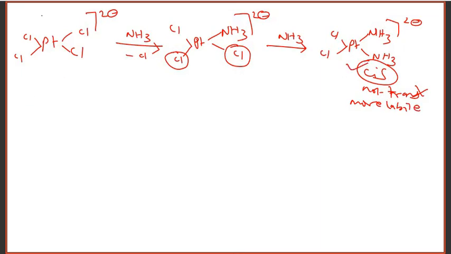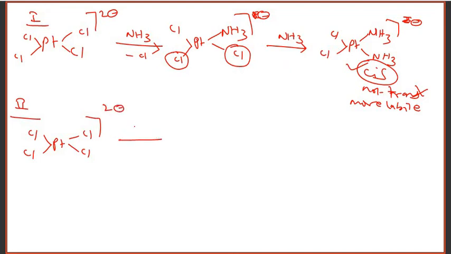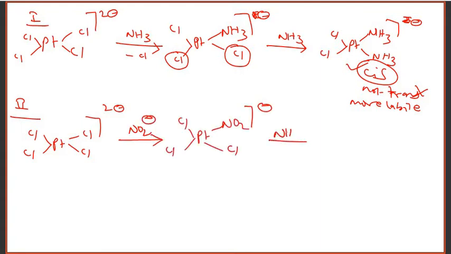Let us take reaction type 2. Let us take the complex. Here it is 2-. First you substitute NO2 minus, here it is minus. Now you substitute ammonia NH3.